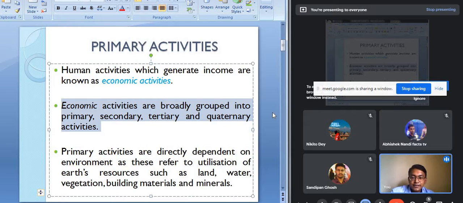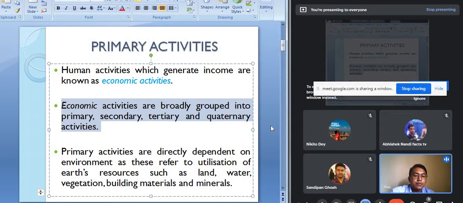This refers to the utilization of the earth's resources such as land, water, vegetation, building materials, and minerals. Any economic activity which is directly related to the environment or nature can be considered a primary activity, such as agriculture, fishing, mining, quarrying, and growing vegetables and fruits.